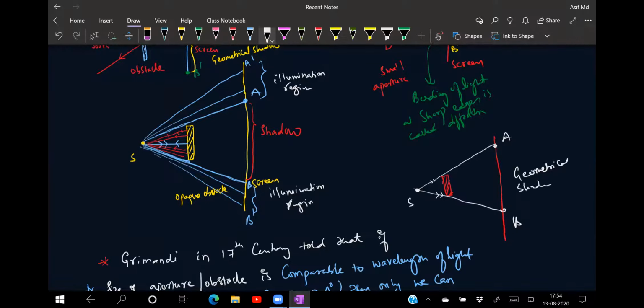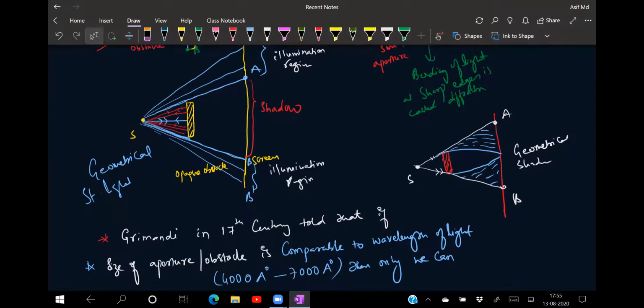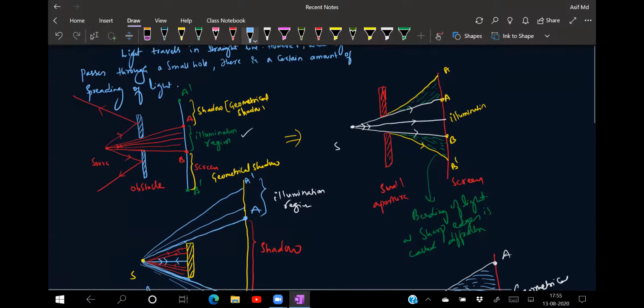But when he was doing an experiment, he got to see that at the sharp edges, the ray of light started bending like this. And here also this ray of light started bending like this. So this bending of the light into the geometrical shadow is called diffraction. This is for your geometrical straight line, the rectilinear propagation of light. But due to the diffraction at the sharp edges, the ray of light started bending. That bending of light is called diffraction.